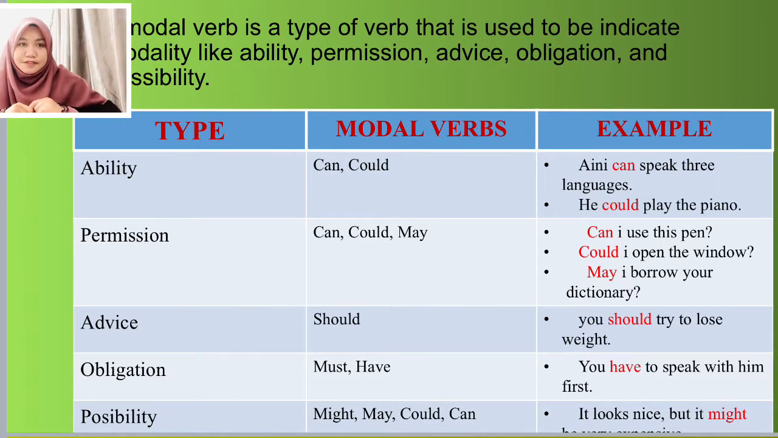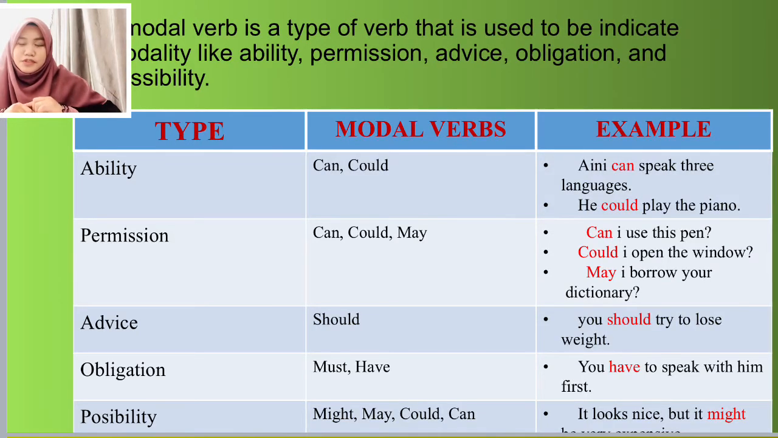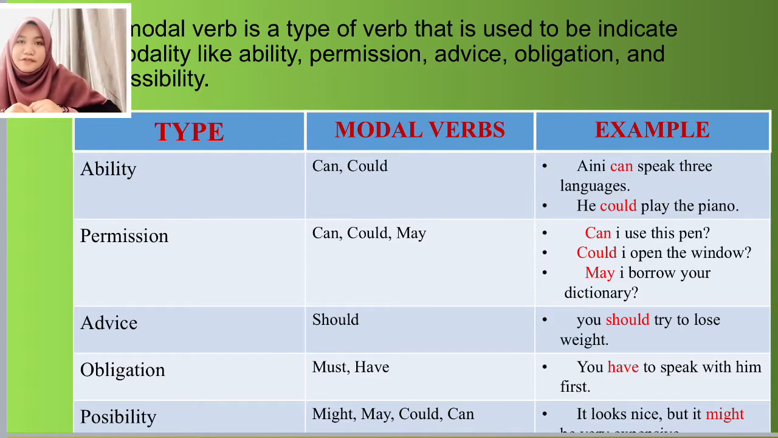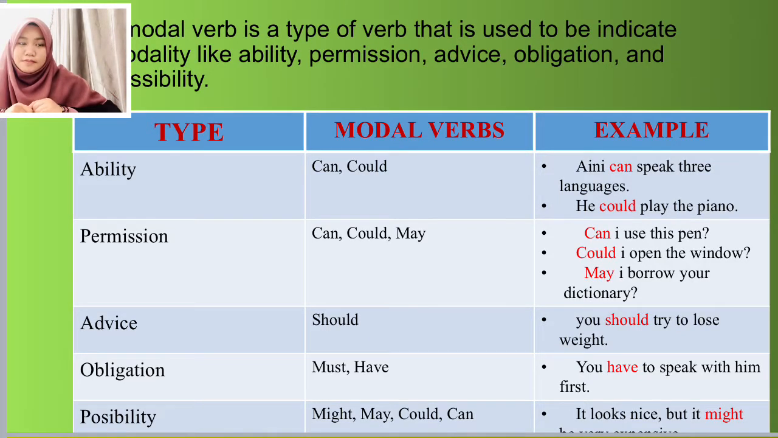Obligation. Modal verbs must and have to. You have to speak with him first, which refers to something we need to do. Possibility. Modal verbs might, may, could, and can. For example, it looks nice but it might be very expensive. It refers to possibility. So just it.